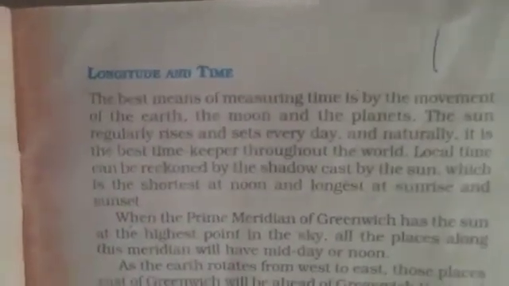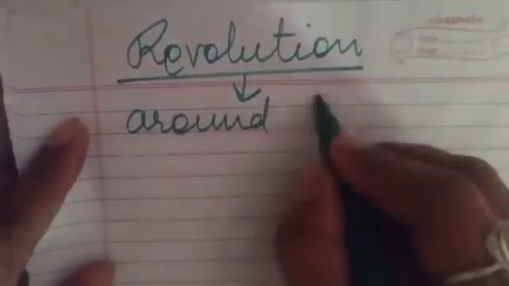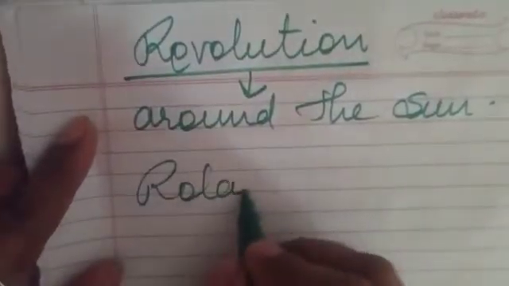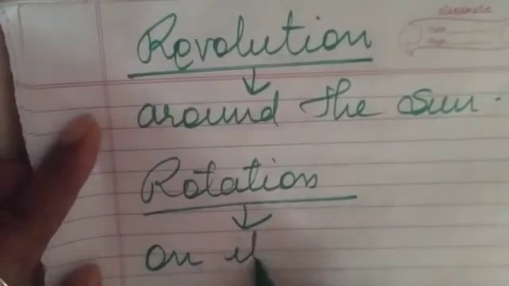Okay, now, the best means of measuring time is by the movement of the earth. Means when we want to measure time, the best thing is the movement of the earth. There are two types of movement of the earth. One is revolution, means around the sun, and another one is rotation, means on its own axis.